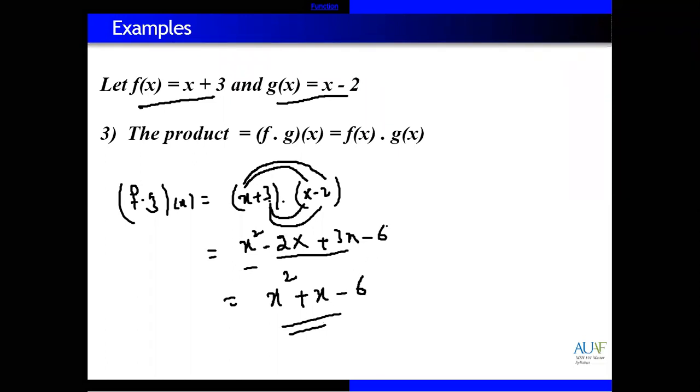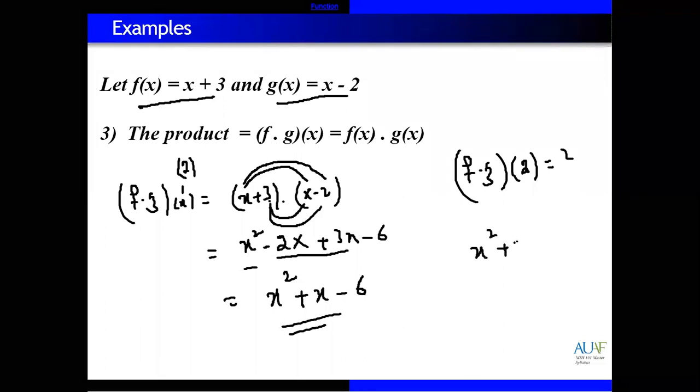Let's suppose a number is also given, that find f dot g, and x is, let's suppose, 2, like f dot g of 2. This means that replace x with 2. So we have the result, x square plus x minus 6.